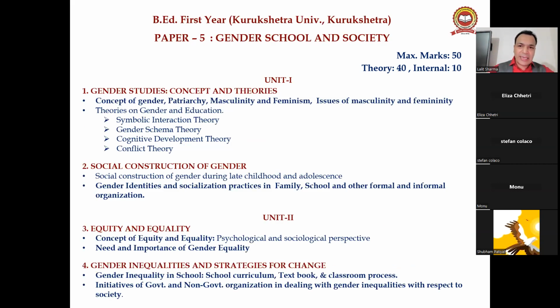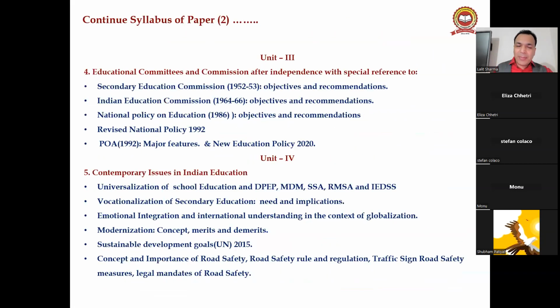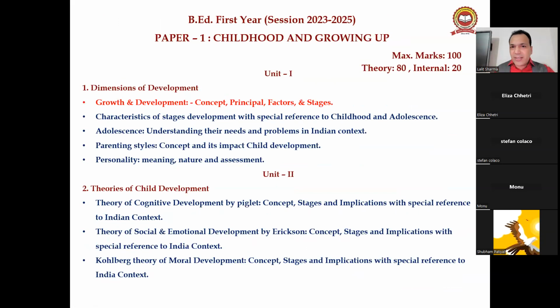So this is the 5th paper, gender, school and society. Under this there are 2 units, because it is also 50 marks. The remaining 2 teaching papers we will discuss later, when we finish these 5 papers, because teaching papers are very easy papers. Teaching papers are based on these 5 papers. If these 5 papers are not clear to you, you cannot get a grip on the teaching papers.